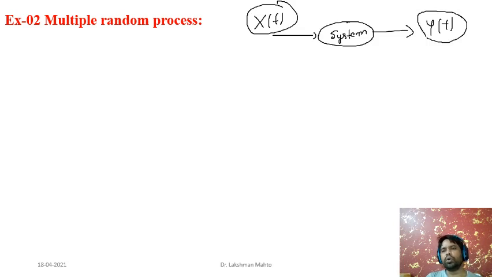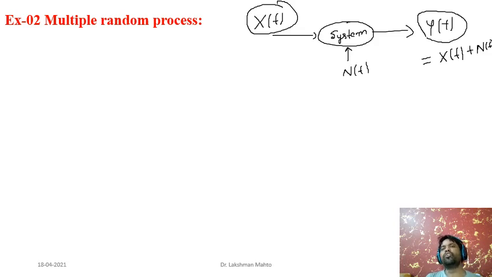So this output y of t happens to be a function of the input x of t. Output is always a function of input, plus, in a very simple case we are taking, the system is giving some kind of additive noise. Call it n of t. That noise is also one kind of random process. So we can say this output is the measurement. So y of t equals x of t plus n of t.